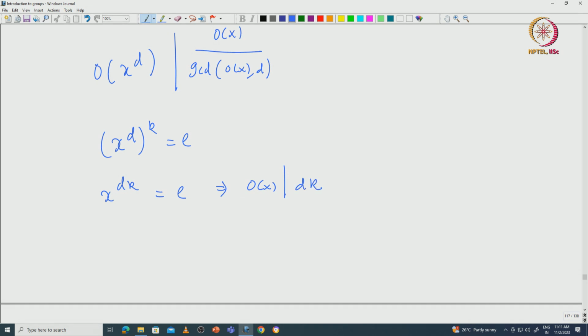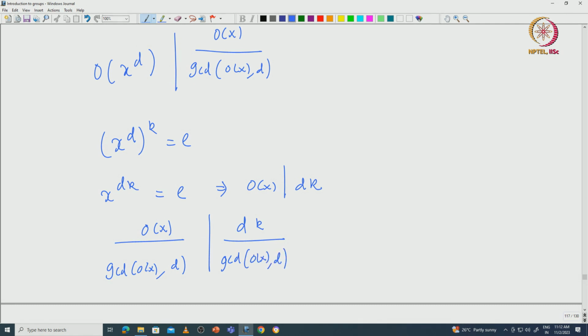Now, from this it is easy to see from elementary number theory, something I already proved, that the order of x divided by GCD of order of x comma d should divide dk divided by GCD of order of x comma d.